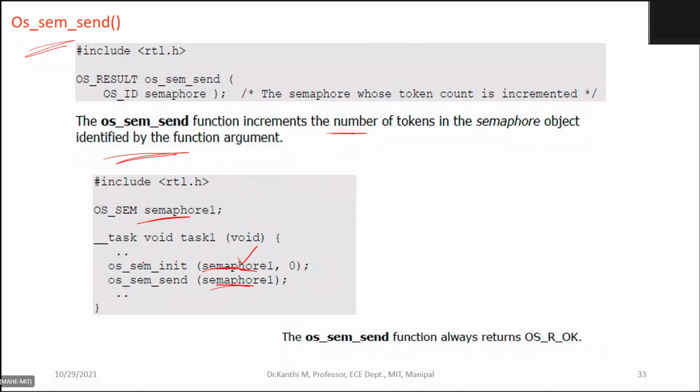Please remember that we have two functions in the RTX, sem_send and sem_wait. Sem_send will increment the token, sem_wait will decrement the token value. And you need to initialize the semaphore by assigning a semaphore name and the initial value of the token.